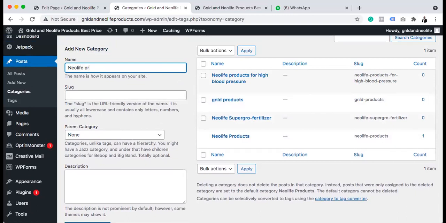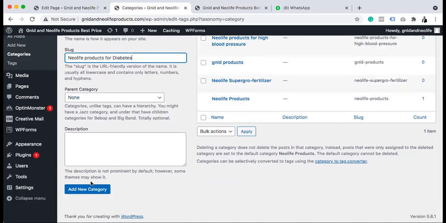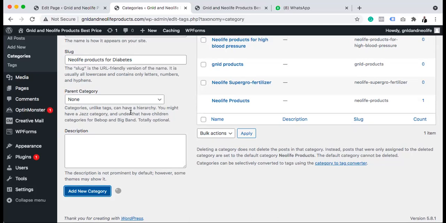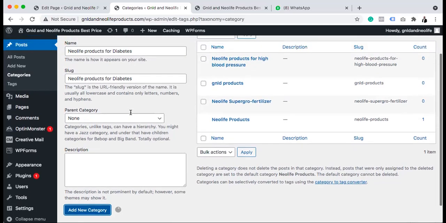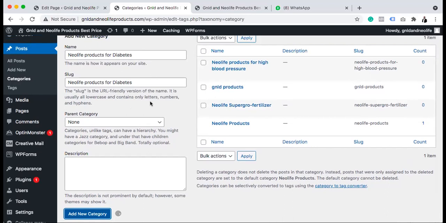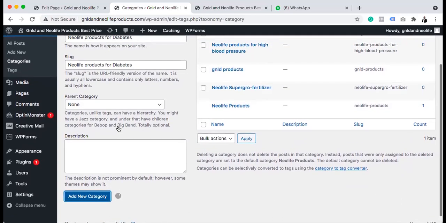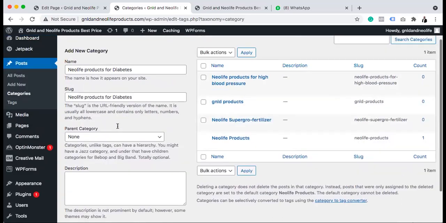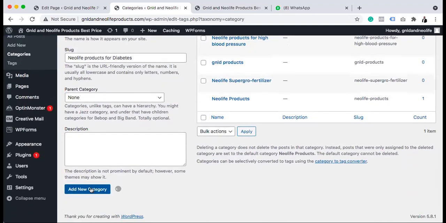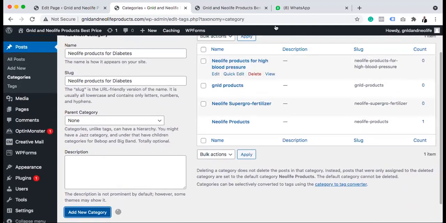Neolife products for diabetes. Anytime you want to post anything about diabetes, it's under this category that you put it. Lastly, I'm going to add Neolife business opportunity, and I can add others later. I think this is getting slow now.